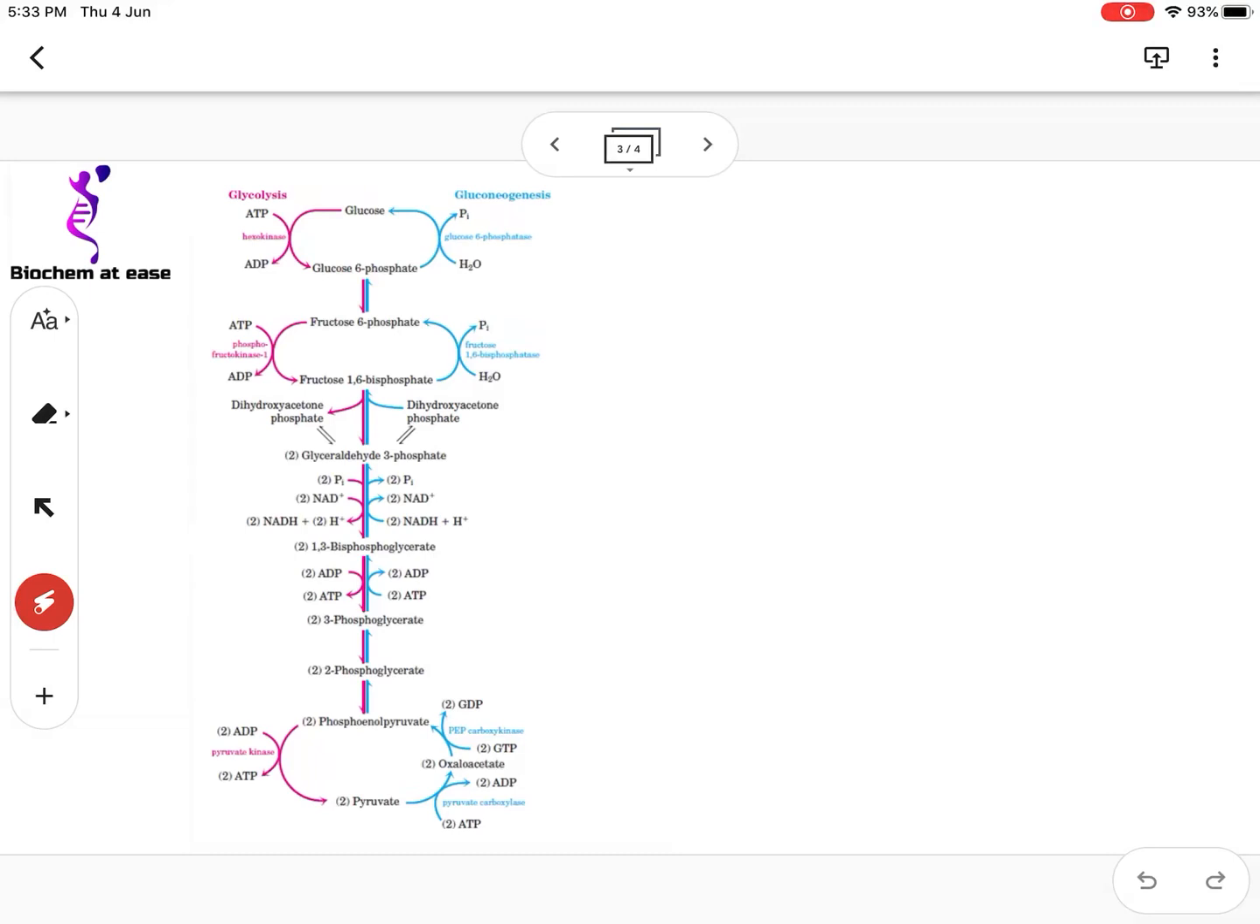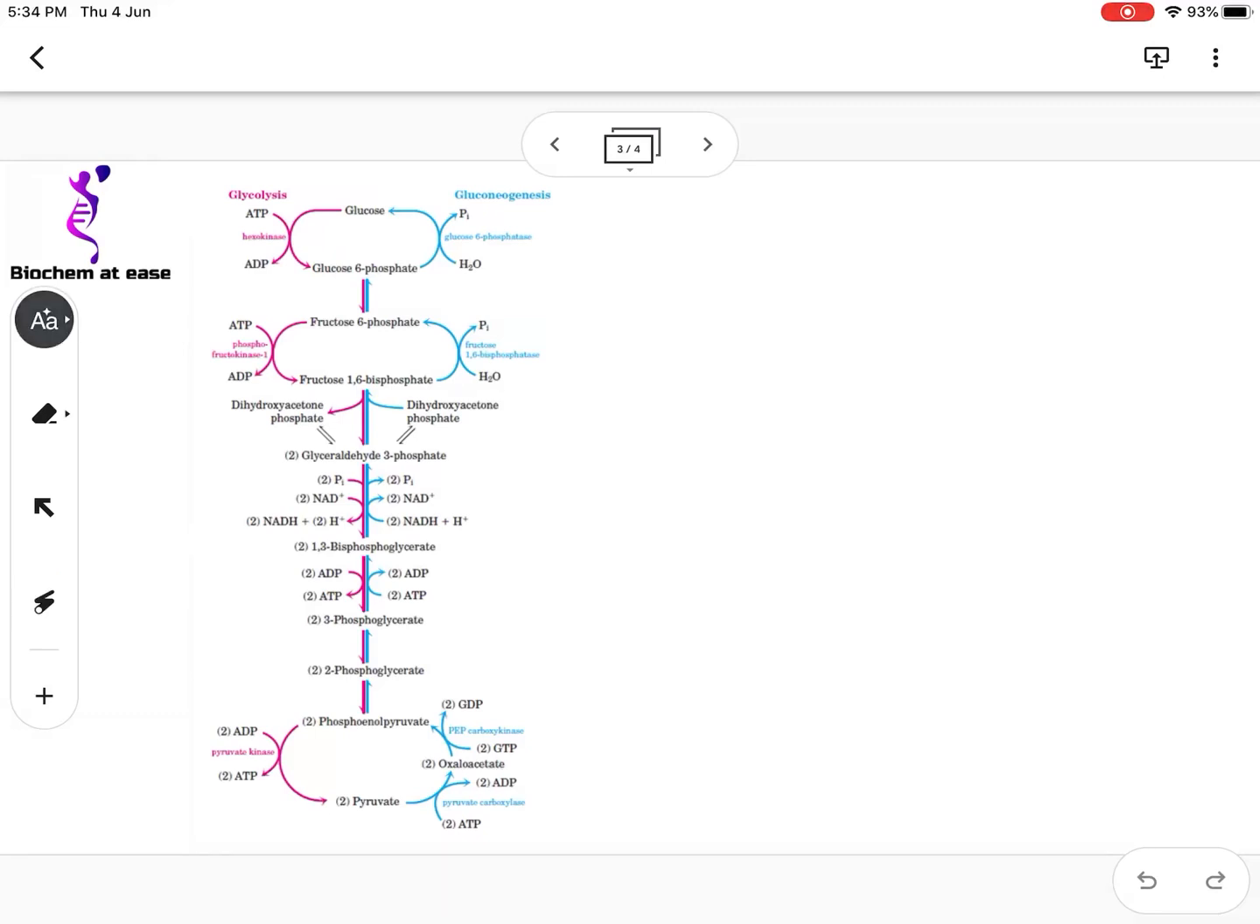In gluconeogenesis, a partial reverse of glycolysis takes place, where the pyruvate is converted into phosphoenol pyruvate, but the way of conversion is slightly different. So let us see how the pyruvate is converted into phosphoenol pyruvate. First of all, the pyruvate is converted into oxaloacetate. Now remember that pyruvate has 3 carbons and oxaloacetate has 4 carbons, and therefore one carbon is added into the pyruvic acid, and the energy for this reaction is provided by ATP hydrolysis.